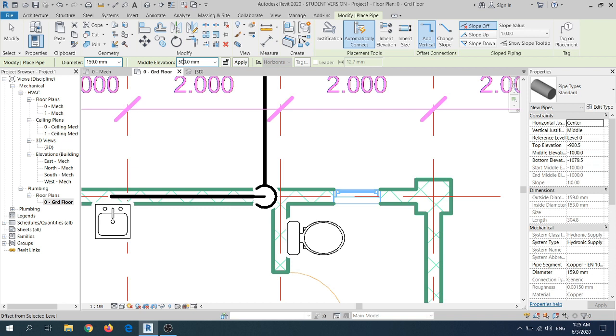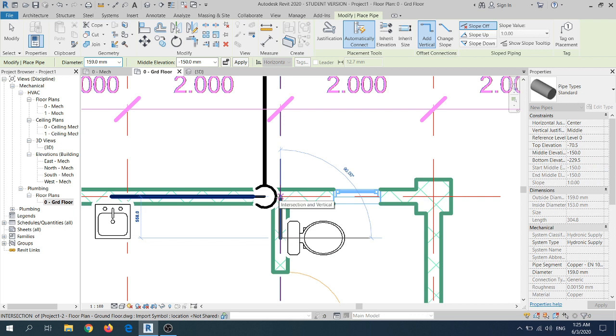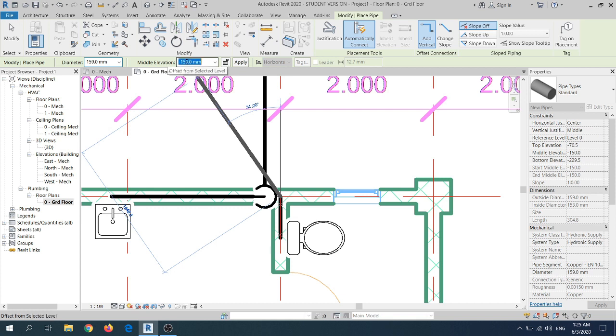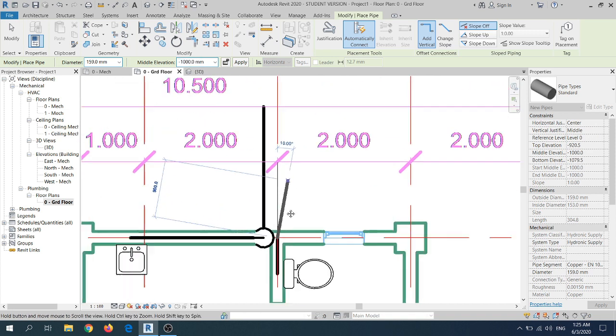So for example, negative 150 from here to the point of the wall, and then we can adjust it to negative 1000 and go down to the level of the manhole, for example.